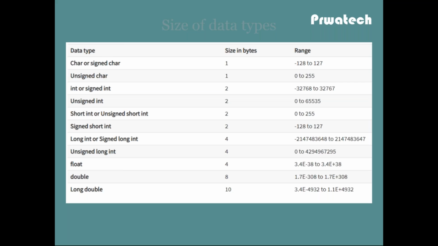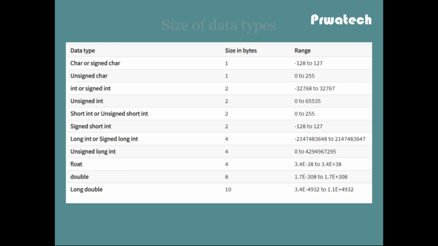Here are the sizes of the data types. Character or signed char takes one byte, and one byte means 8 bits. The range of the character data type is -128 to 127. Unsigned char also takes one byte, equal to 8 bits. Unsigned means there is no negative, so the range is 0 to 255. Int or signed int takes 2 bytes of memory, and the range is -32,768 to 32,767.